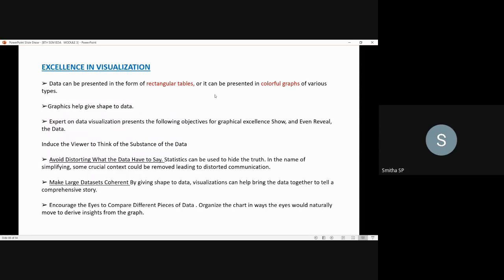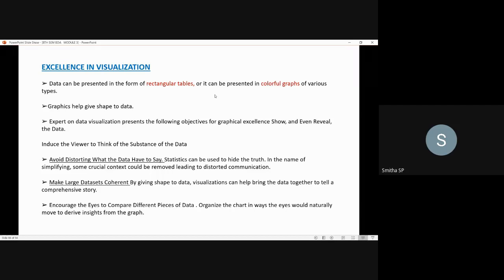Next thing is about encouraging the eyes to compare different pieces of data. What you have to do in data visualization to have expertise is encourage the eyes to compare the different pieces of data, comparing the data efficiently and effectively.